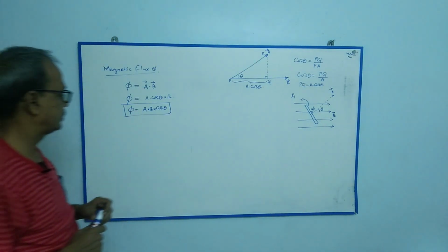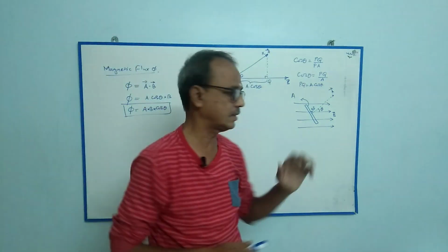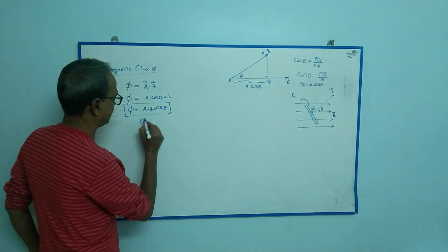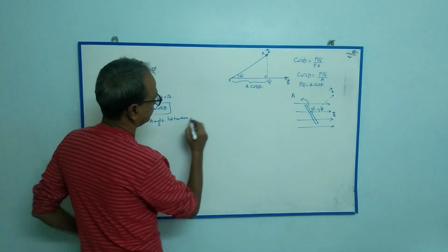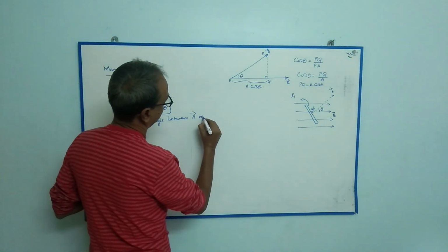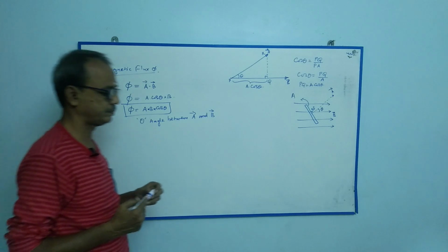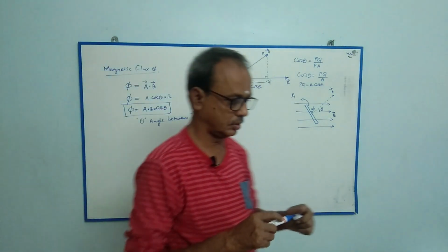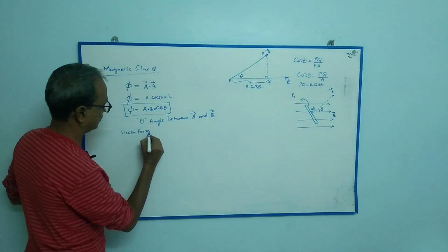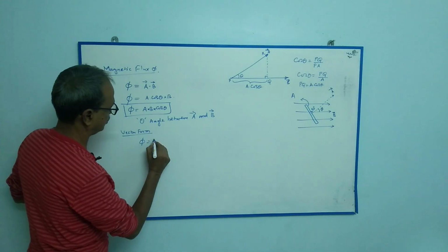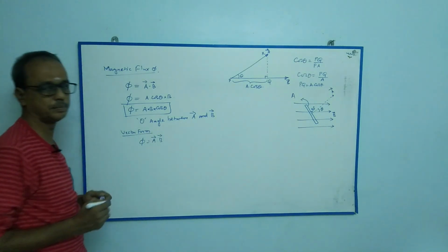So the magnetic flux phi is simply AB cos theta, where theta is the angle between A vector and B vector. So the vector form is phi is equal to A vector dot B vector, simply.